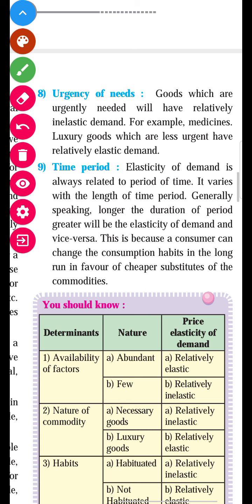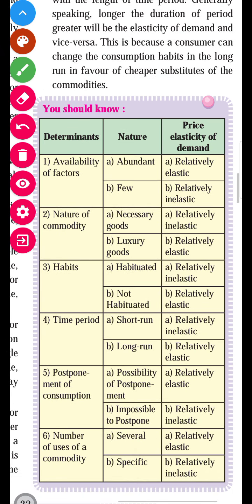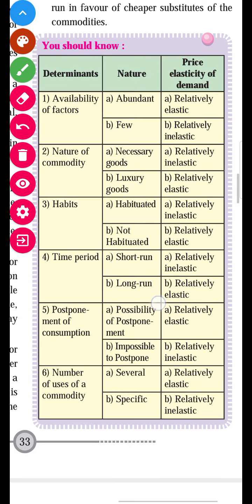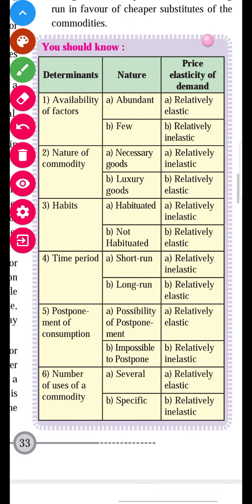In this exercise you can easily give the answer, because in this table in the first column determinants are given, in the second column the nature of the commodity is given, and in the third, which type of price elasticity of demand it is.